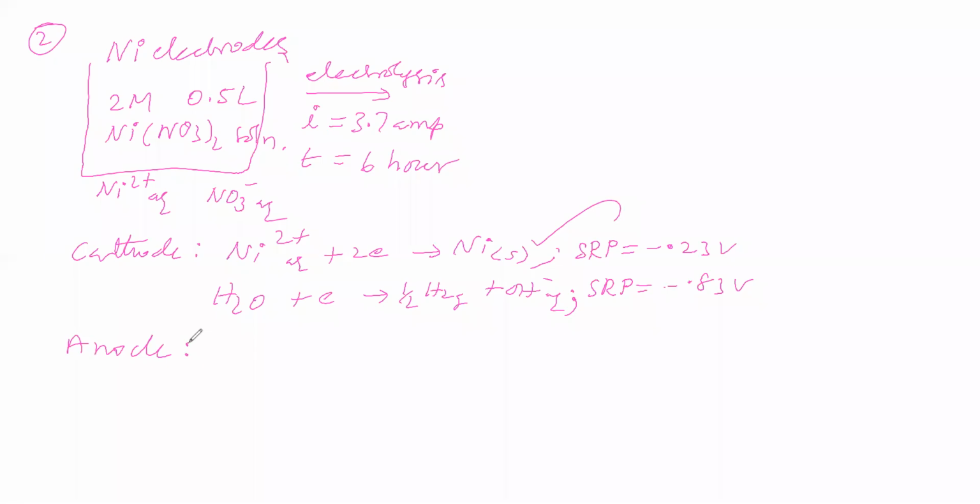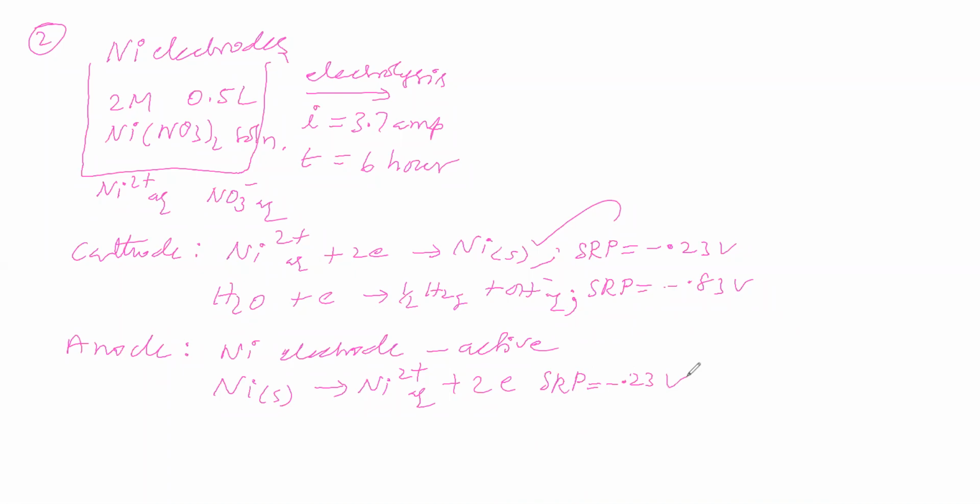At the anode, see that the nickel electrode is given. The anode is nickel. A nickel electrode is an active electrode, which means it will go for anodic dissolution. So solid nickel undergoes oxidation and becomes Ni2 plus aqueous, which goes to the solution, along with 2 electrons. For this, the SRP is minus 0.23 volt.